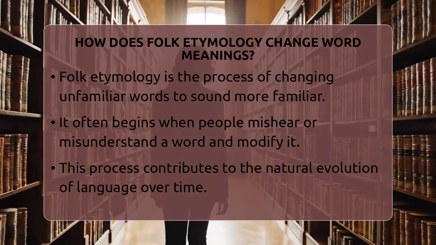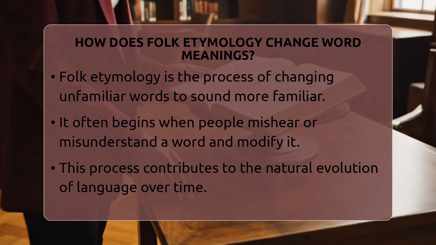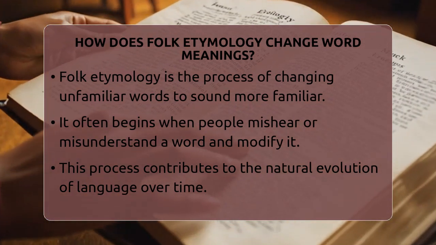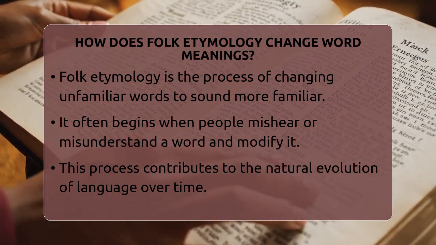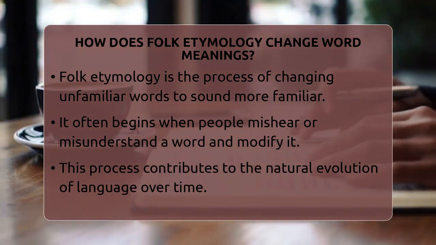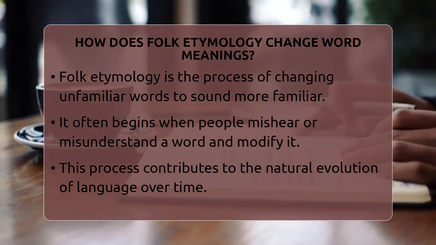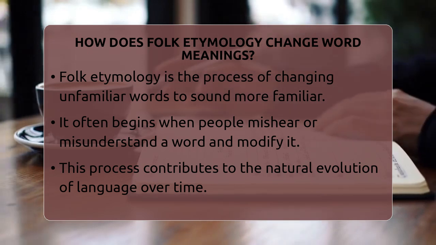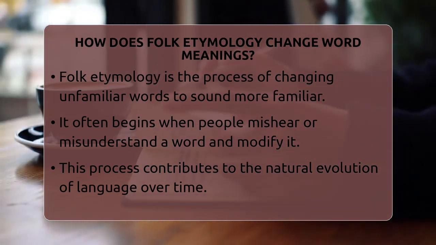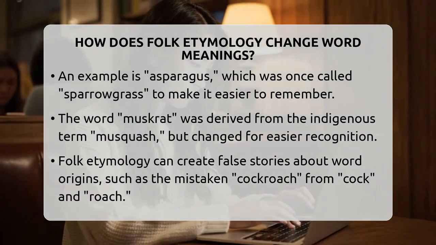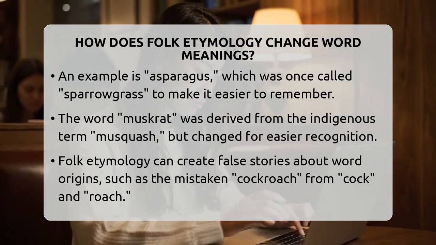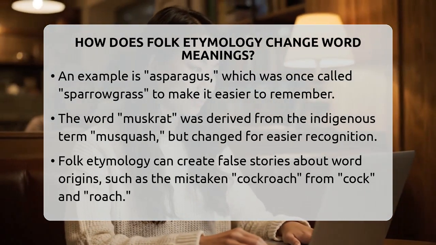Folk etymology happens because people mishear or misunderstand words, then modify them to fit their own understanding. For example, the word asparagus was once a tricky word for many. People thought it sounded like sparrowgrass because they linked it to familiar words. This change made the word easier to remember and say.